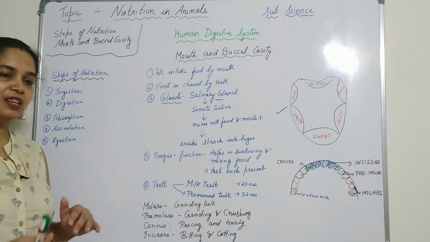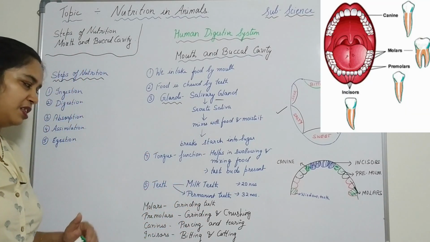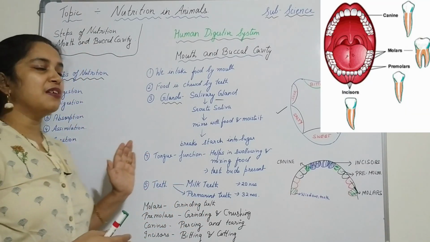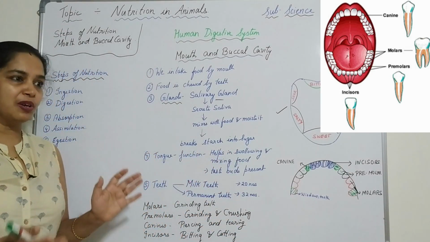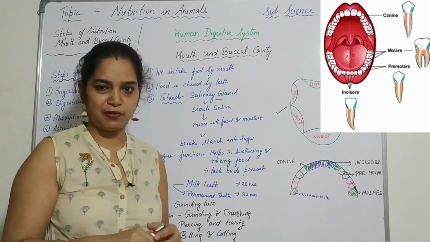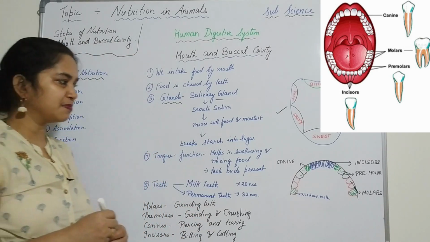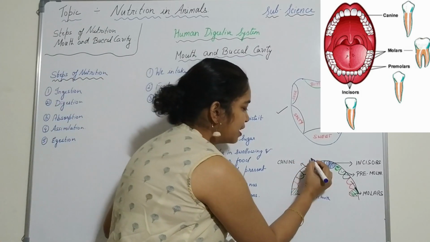As long as we are alive, we have to save the permanent teeth. So the permanent teeth are very important, and I have made a diagram for the permanent teeth. What are the different types of permanent teeth we have? We generally have 4 types of teeth.